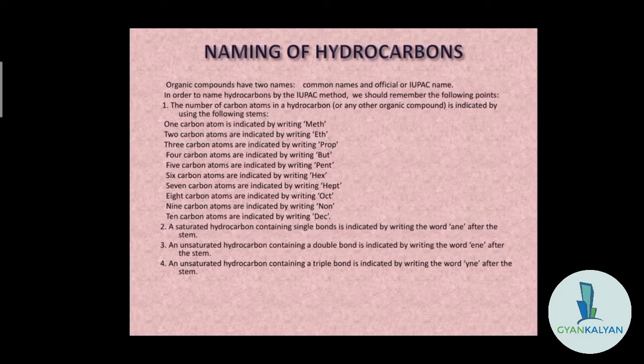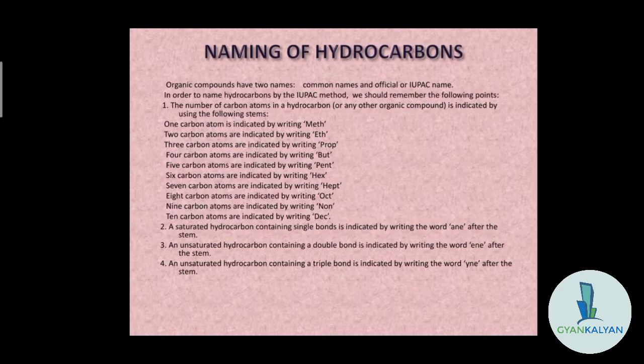The IUPAC names, or the official names of the organic compounds, were given by the International Union of Pure and Applied Chemistry. Again, International Union of Pure and Applied Chemistry. So in order to name hydrocarbons by the IUPAC method, we should remember the following points. Here I have given some points, and we always have to keep them in mind.